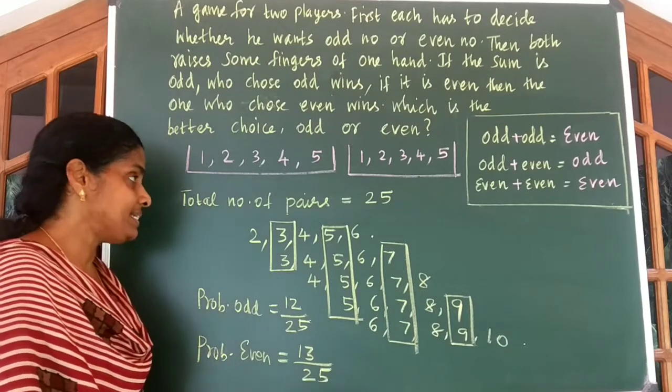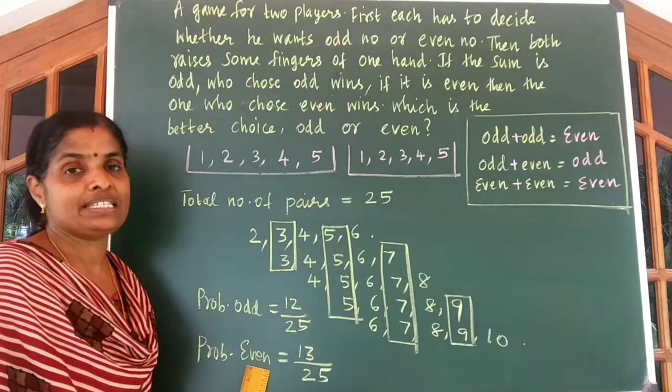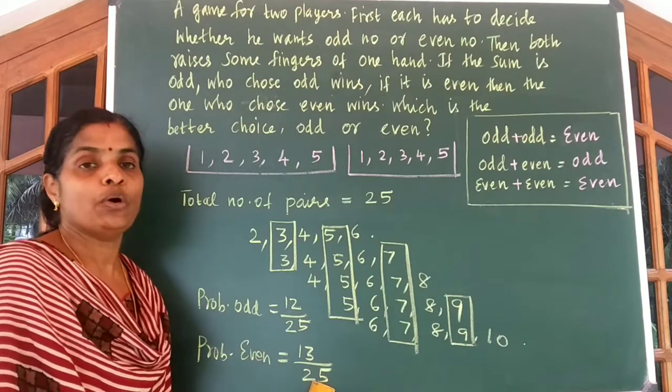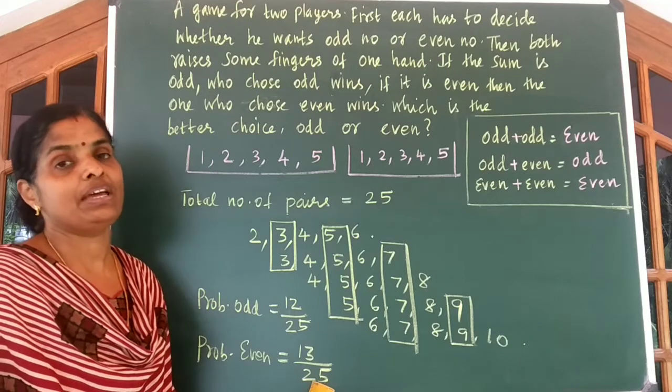So which is a better choice? The better choice is to choose even number because we get more chances in the case of even numbers.